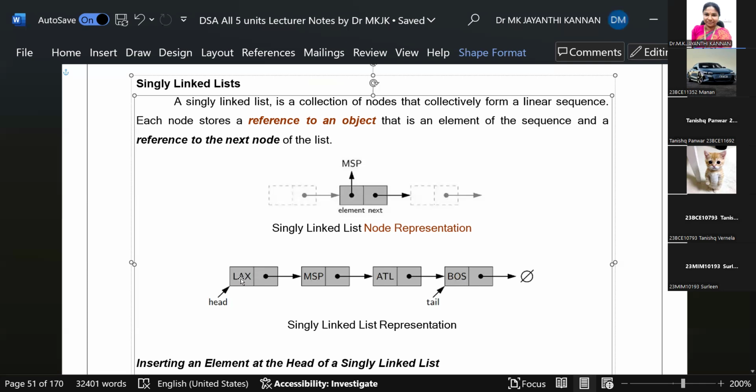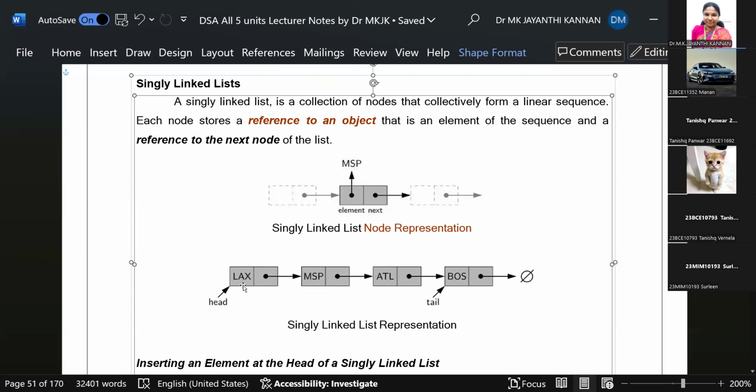The value may be numerical values or string values or text values. So it may be A1, A2, B1, B2, or it may be 10, 20, 30, or it may be 55, 1, 2, 6. Any value we can store. In integer, we have integer array, string array, character array, double array. The same way, in the linked list, the data can be stored.